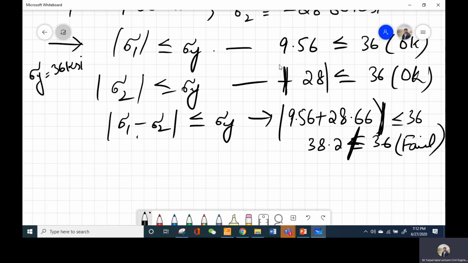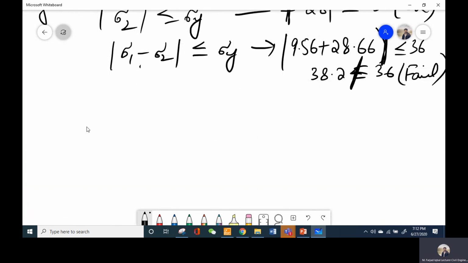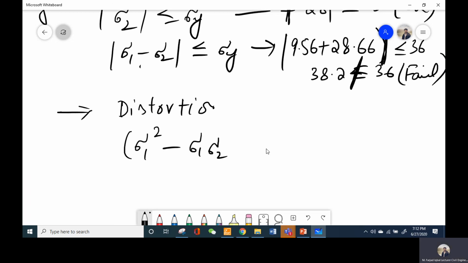The second theory that we need to apply is the maximum distortion theory. The condition for that one was that sigma 1 square minus sigma 1 sigma 2 plus sigma 2 square should be less than or equal to sigma y square.